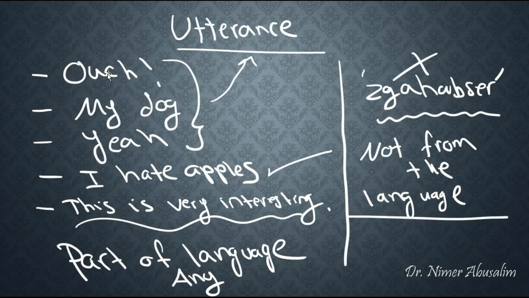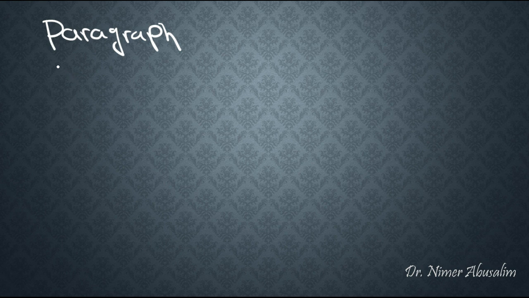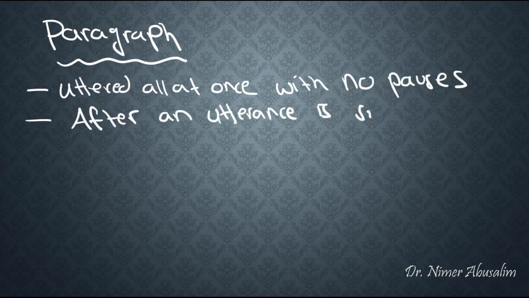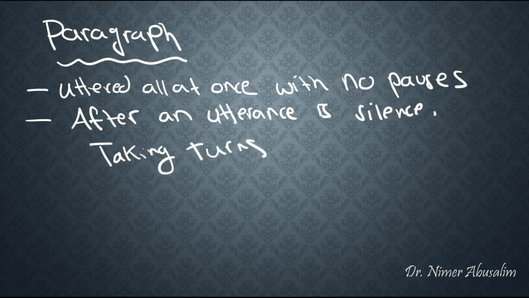So now let's look at some of the basic characteristics of utterances. As we just discussed, all these different sizes of utterances are still considered to be utterances. Believe it or not, an entire paragraph may also be considered an utterance, but under special circumstances. For example, it has to be uttered all at once, with no pauses, because after an utterance is silence. So think of it as taking turns when we speak. If it's one person's turn to speak, the entire stretch of their speech, so long as there are not any major pauses, will be considered an utterance.